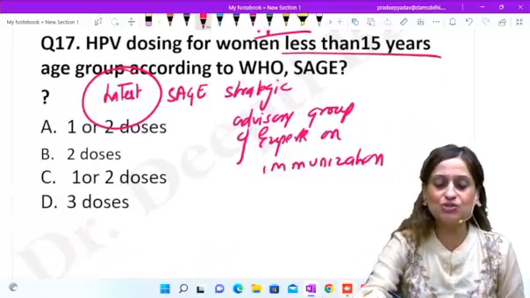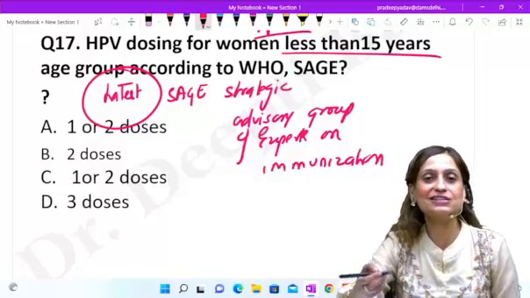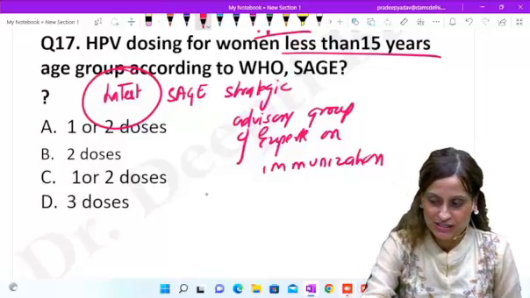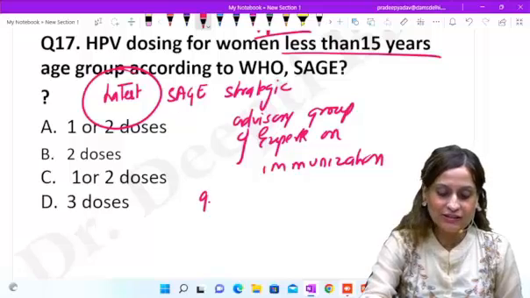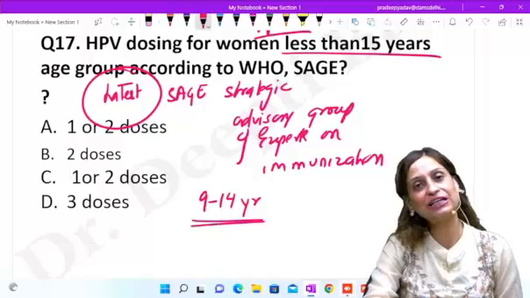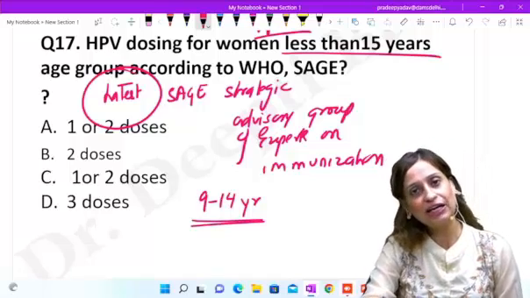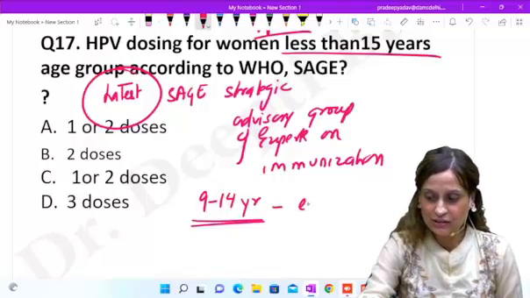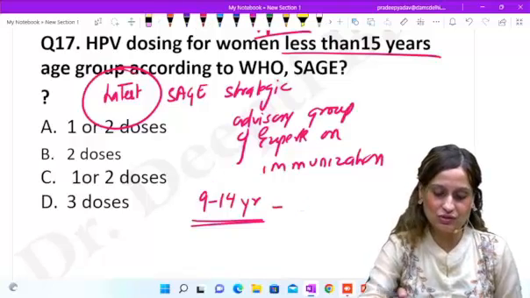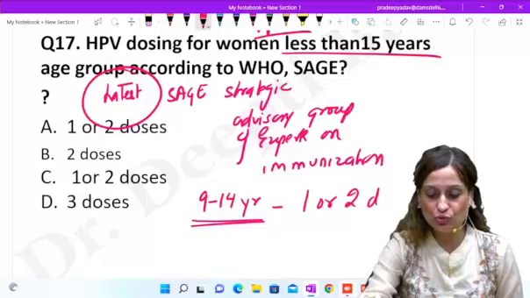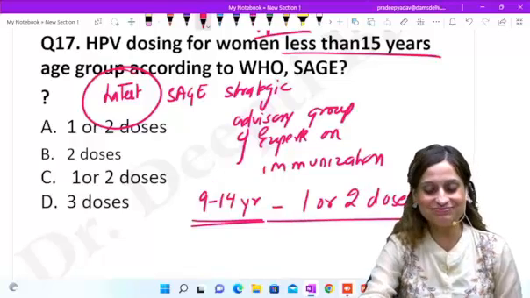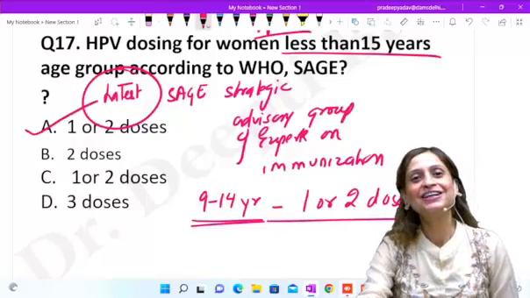And they typically ask for women less than 15 years or girls less than 15 years. So please remember, it is recommended that girls who are between 9 to 14 years. So I'm telling you the latest guidelines of the SAGE trial. So if they are between 9 to 14 years, either 1 or 2 doses, right? So 1 or 2 doses are to be given. So actually that is the answer.